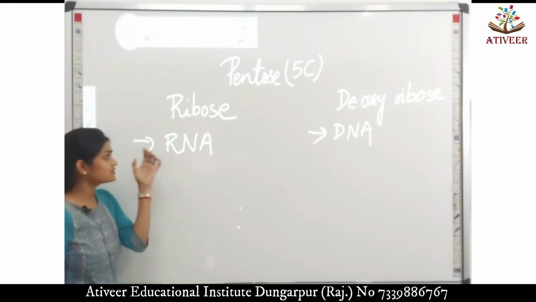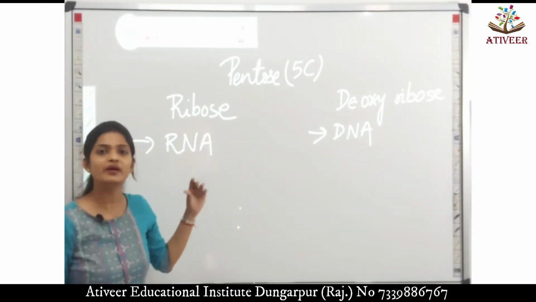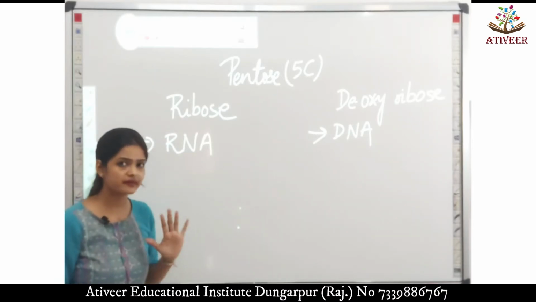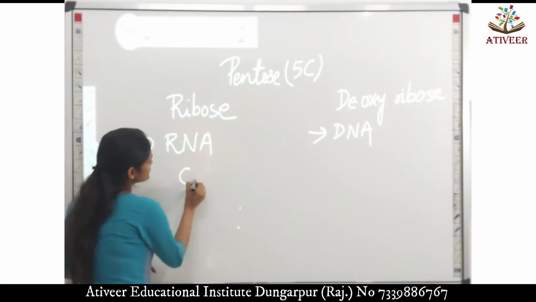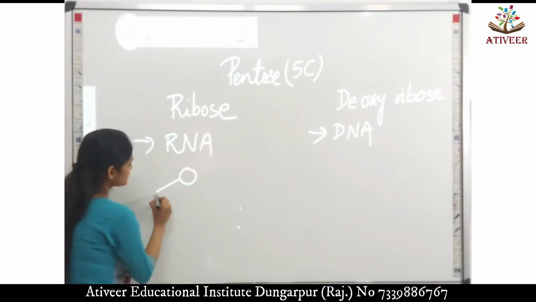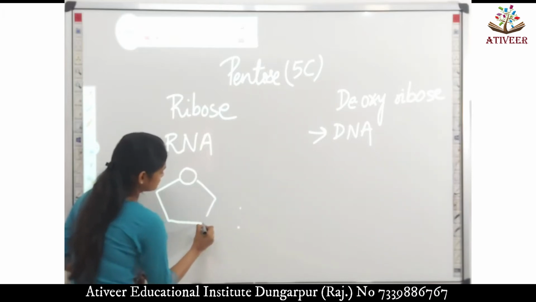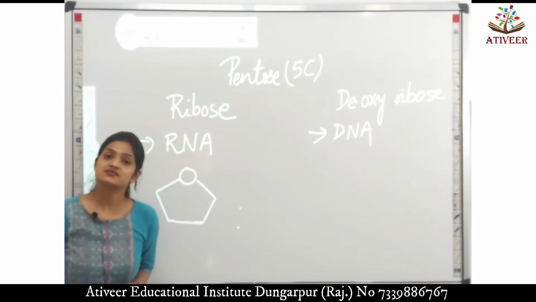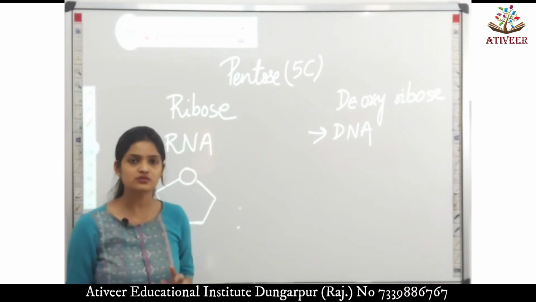Okay. Now let's get to their structure. I have already said they are pentose sugars. That means they must contain 5 carbon. Now let's make the ring structure. This again consists of a furanose ring. We have already discussed in fructose.